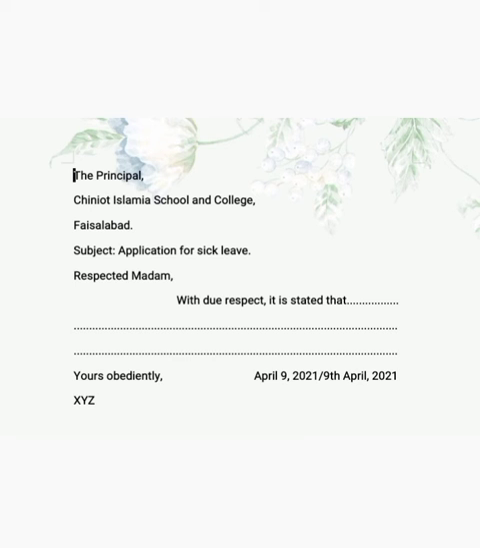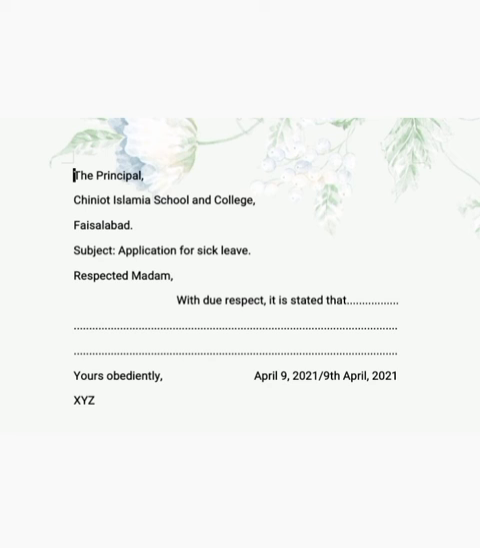The principal, the T will be capital, the P will be capital, and after that you will put a comma. Then you will write the name of the school, Chinod Islamia School and College. C will be capital for Chinod, I will be capital for Islamia, S will be capital for School, and you will write the complete spelling of and. You will not just put the sign of and. Then College, C will be capital, after that you will put a comma. Then you will write the name of the city on the next line, and the first letter of the city name will be capital, like Faisalabad, and at the end you will put a full stop.